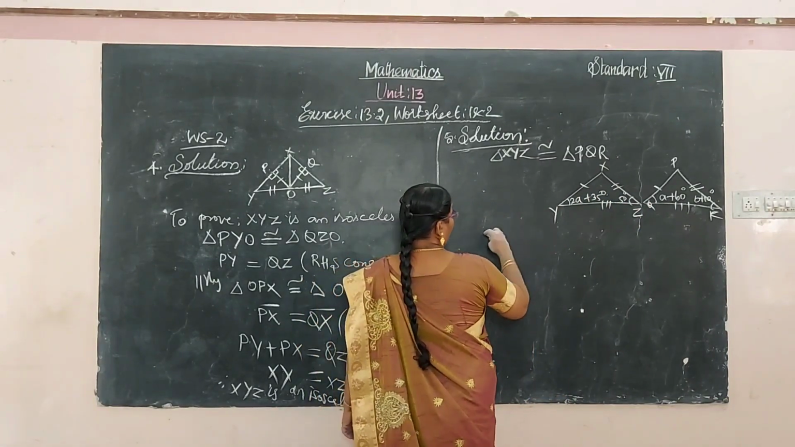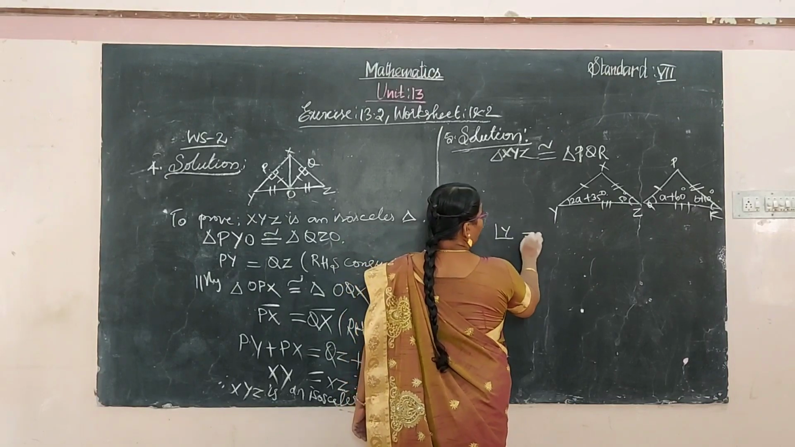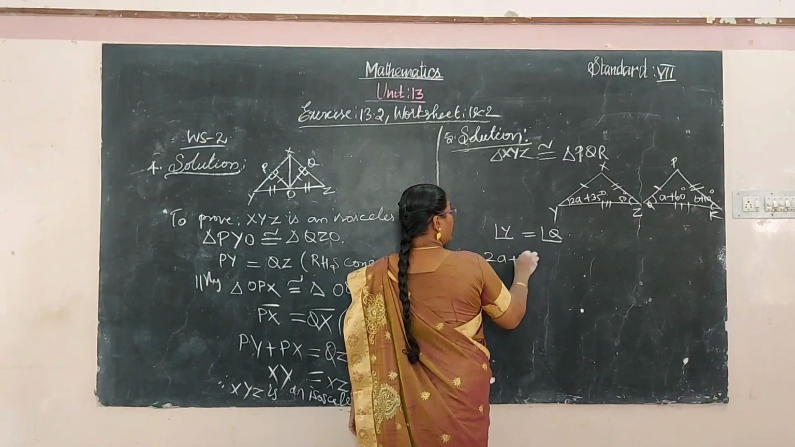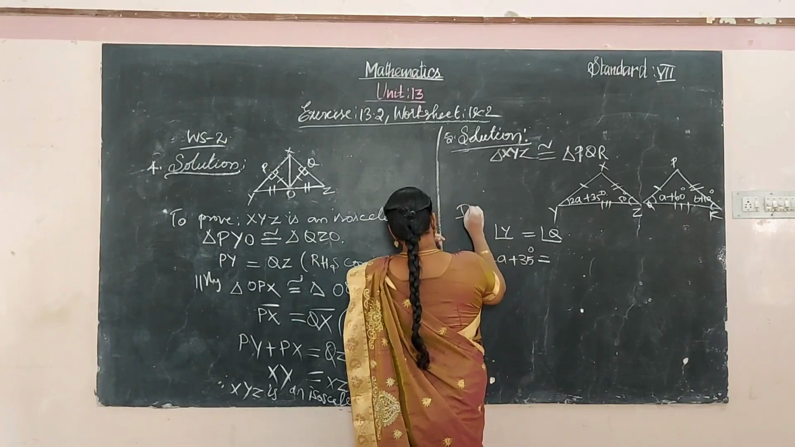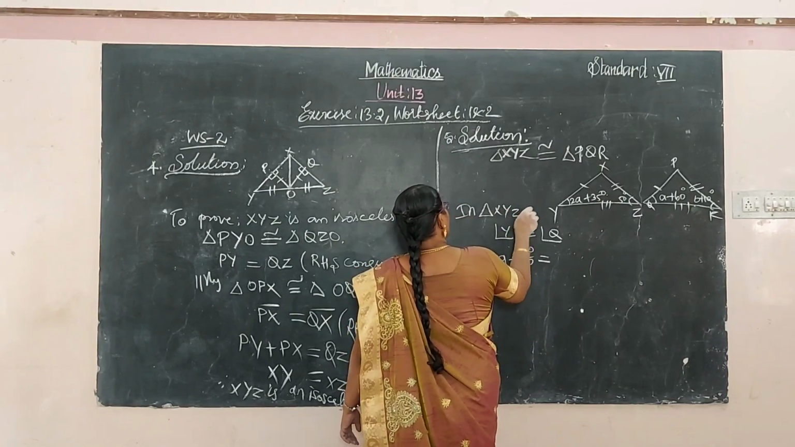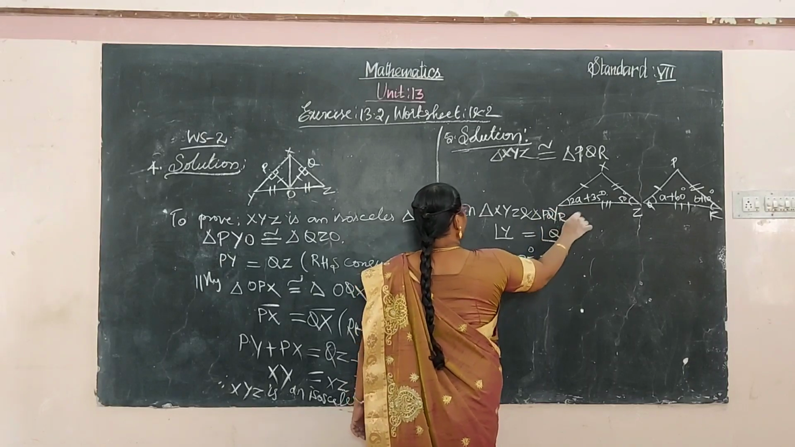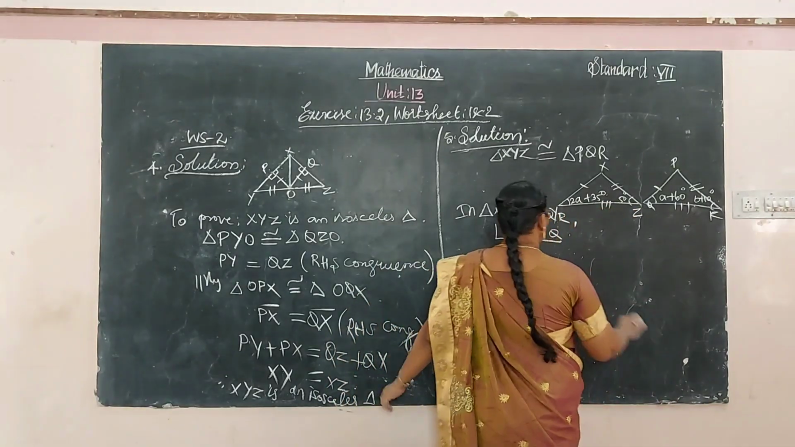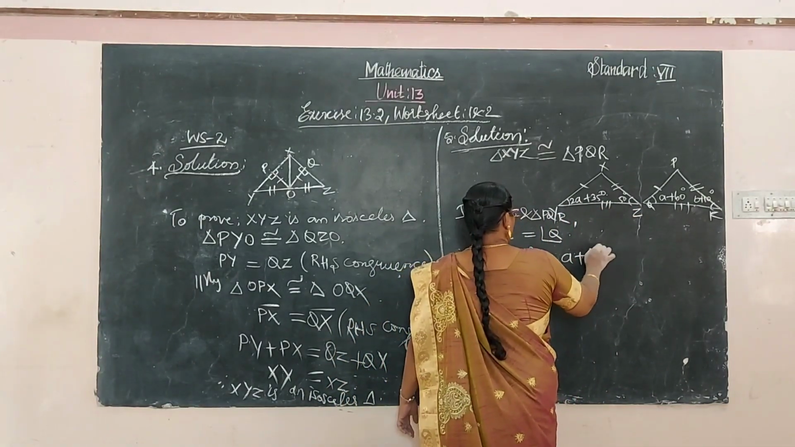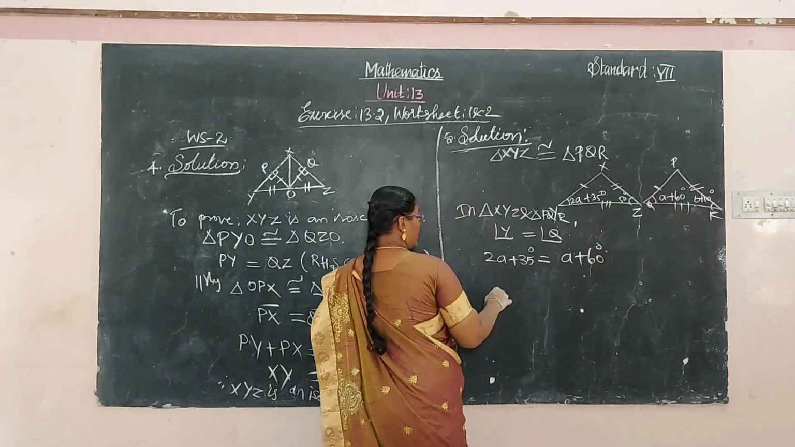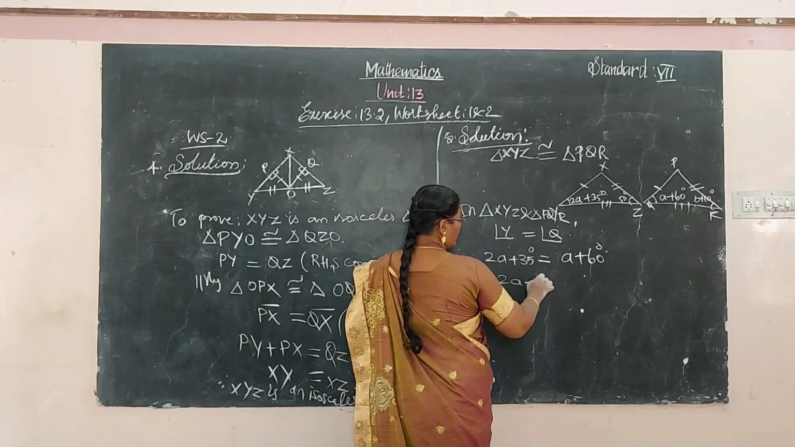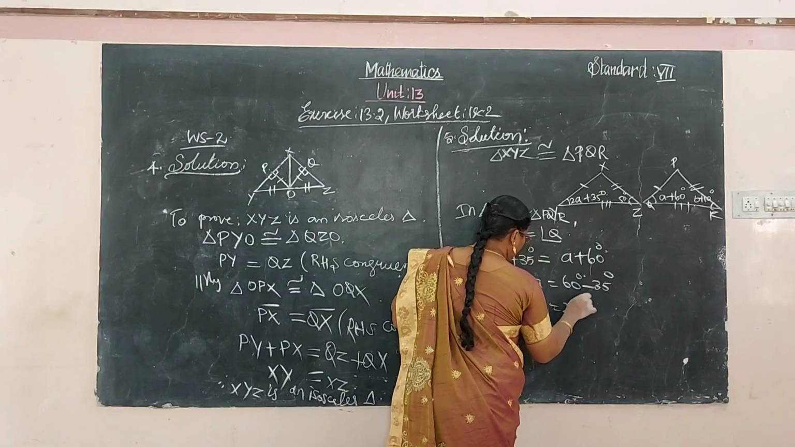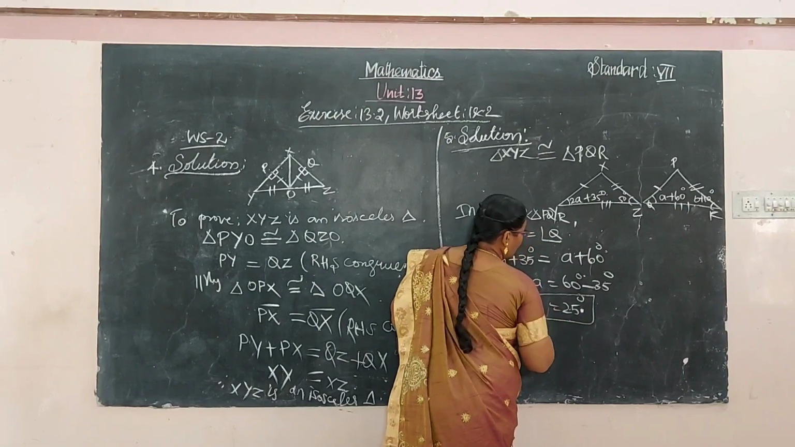So equating the angles, angle Y is equal to angle Q. Angle Y value is 2A plus 35 degrees, in triangle XYZ and the triangle PQR. Equate this to this one, A plus 60 degrees. So arrange the like variables: 2A minus A is equal to 60 minus 35 degrees, that is 25 degrees. So A is equal to 25 degrees.